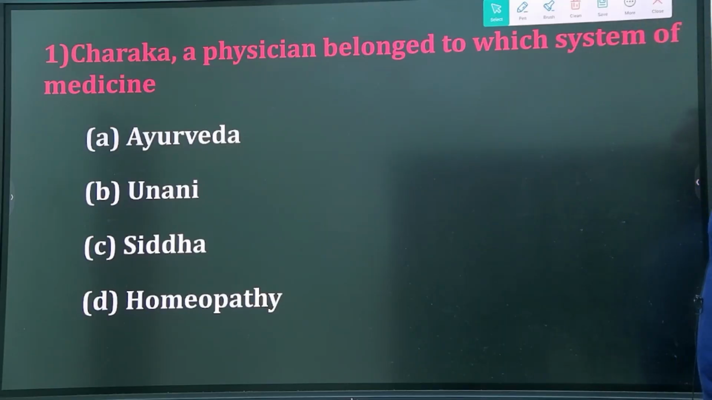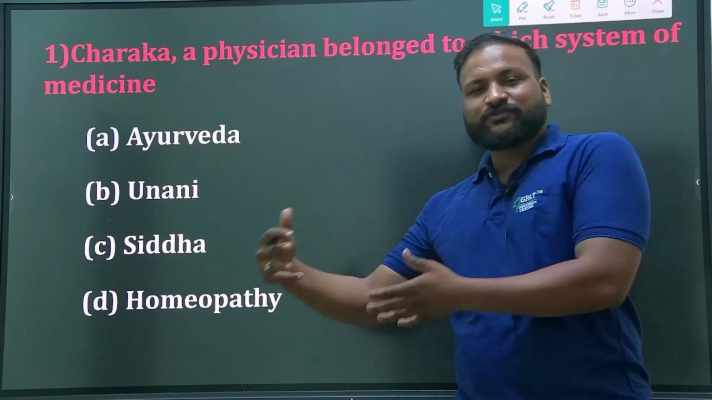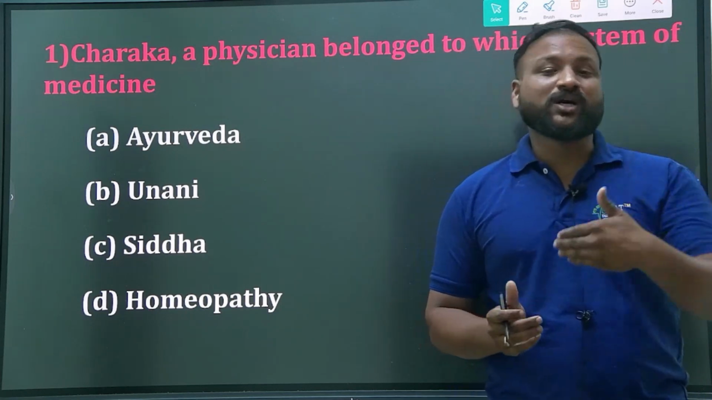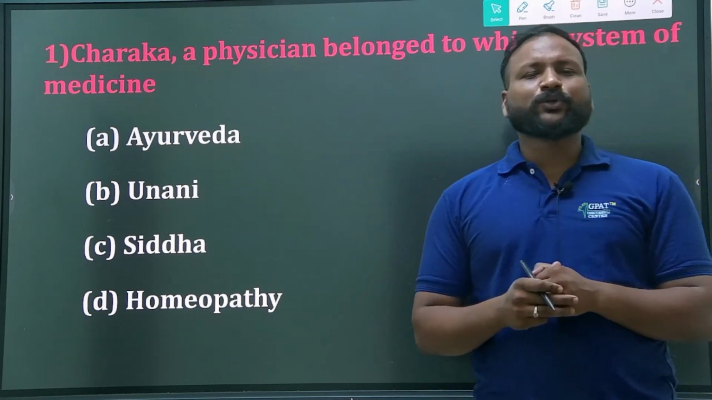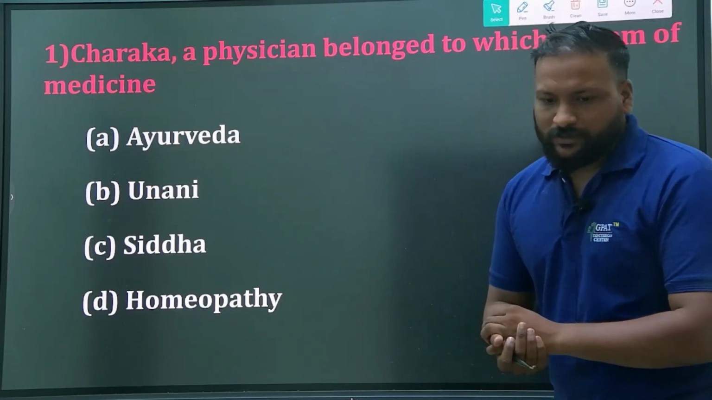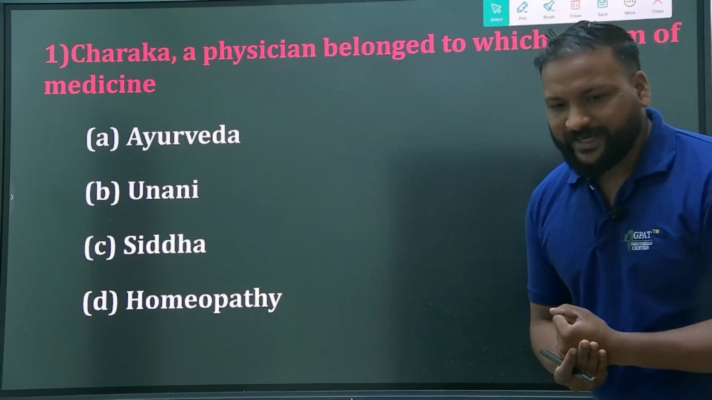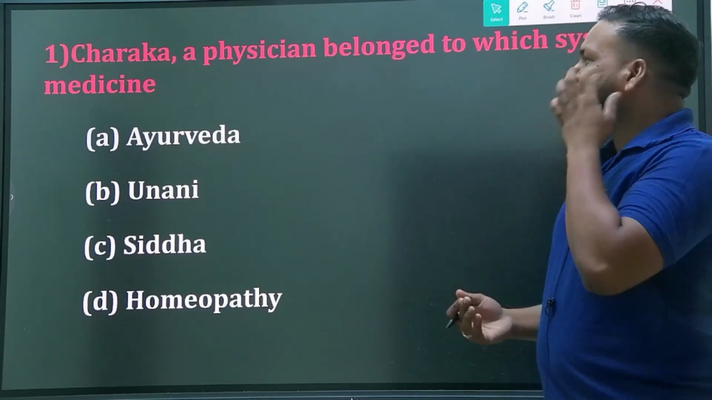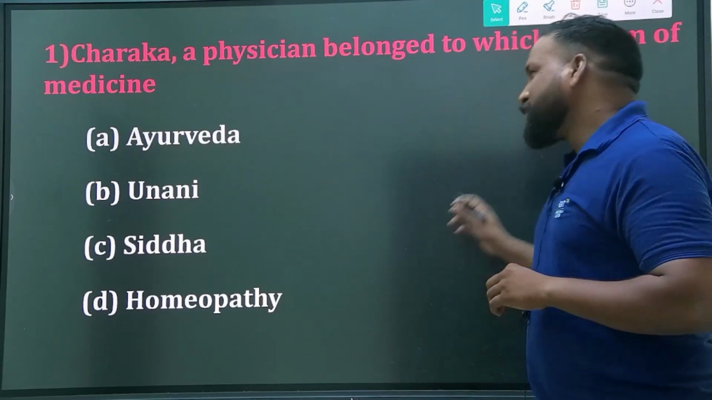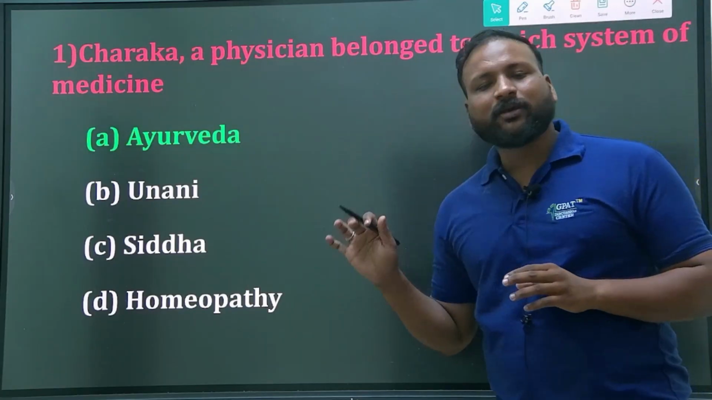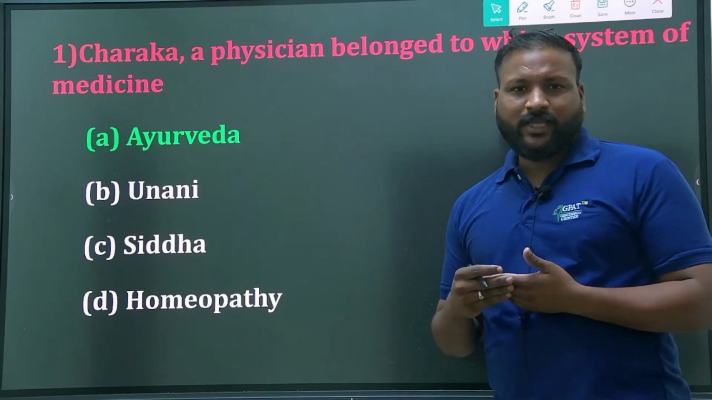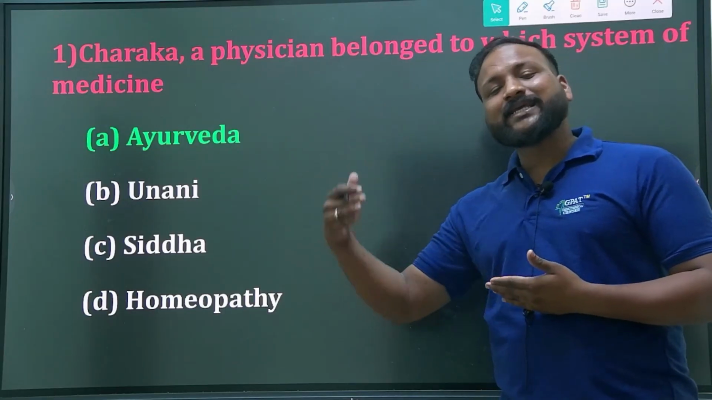Charaka is a physician belonging to which system of medicine? The question is from the introduction, especially important personalities. Charaka, Sushruta: these two personalities belong to which system? Option A, Ayurveda, B, Unani, C, Siddha, and D, homeopathy. The right answer is Ayurveda, because Charaka, Sushruta, Dhanvantari are all important personalities of Ayurveda.